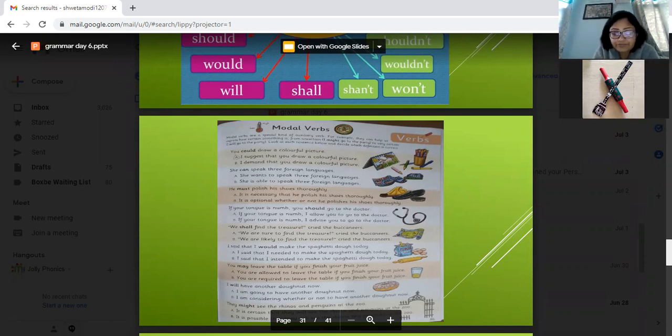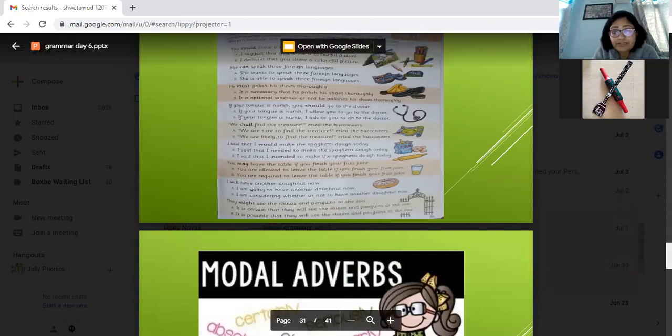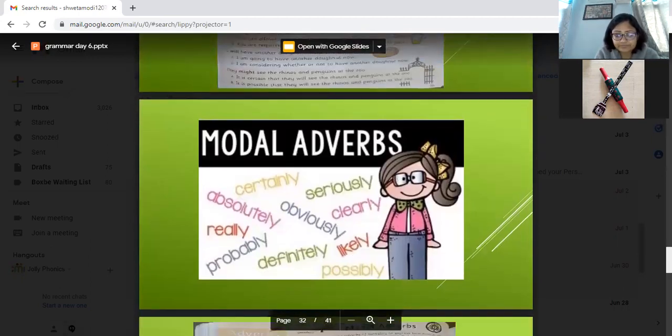I will have. Now, when you use will, that means it's sure. I am going to. They might see. May or may not. Certainly. So, if you have any kind of possibility, then it is modal verb.